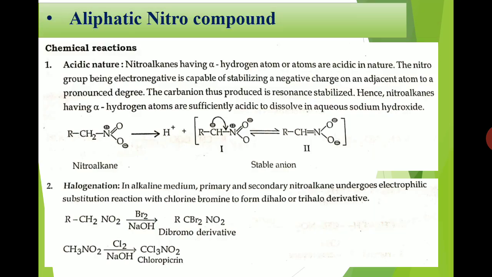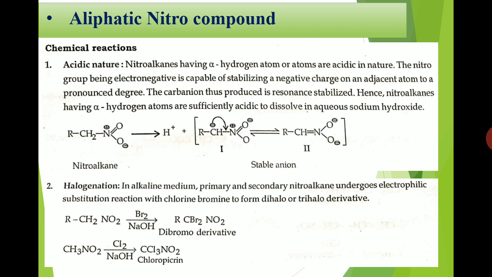Okay, so let's start our class. In the previous class, we started the aliphatic nitro compounds, in which we completed its preparation and its chemical property. Now, in the present lecture, we will see its chemical reactions. So, the first chemical reaction is acidic nature.